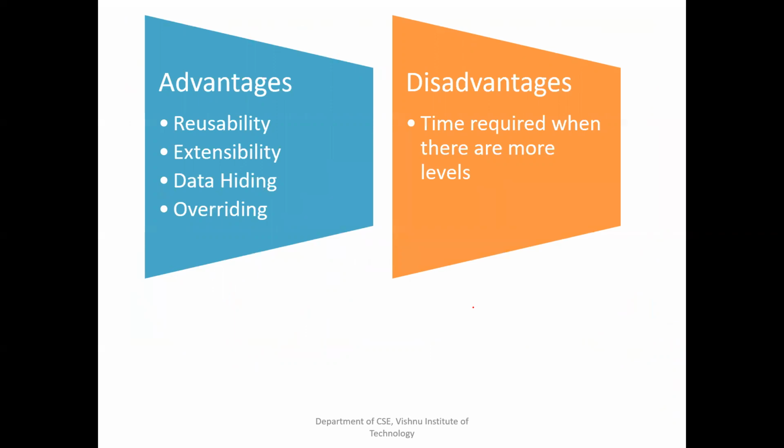Another advantage is extensibility. That means one component is written and that component can be used as it is or it can be extended and used. Data hiding: even though you are inheriting some concepts to your descendants, you can hide a few members with the help of private. And one more advantage is overriding.